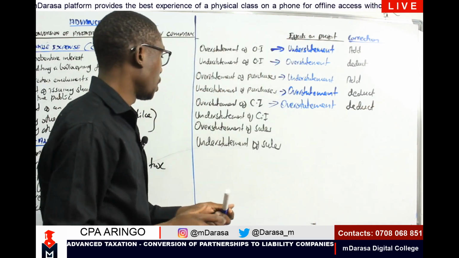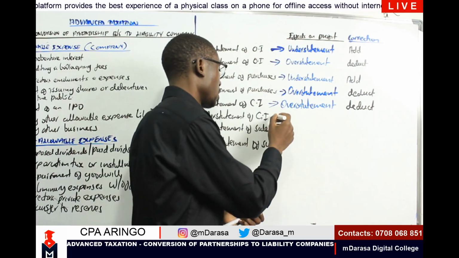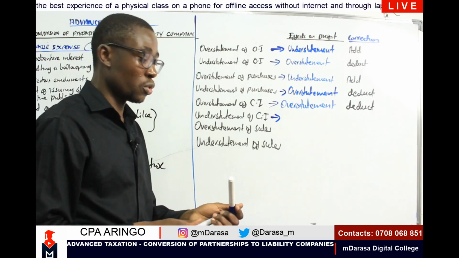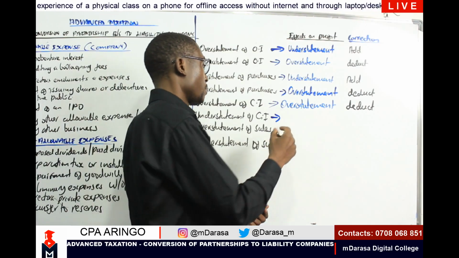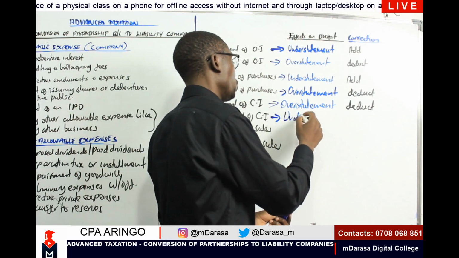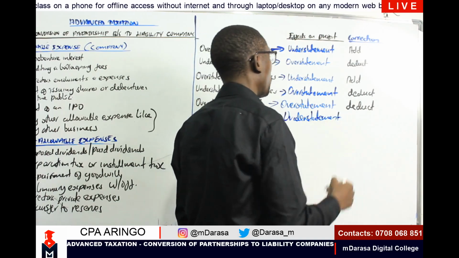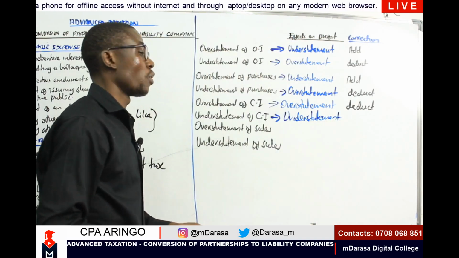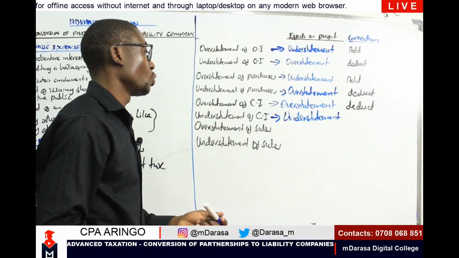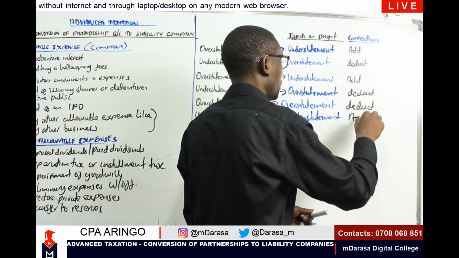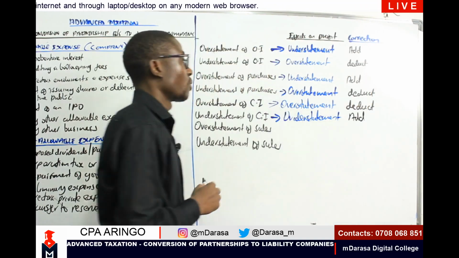Okay. Now, what about understatement of closing inventory, my good students? If we understate our closing inventory, that will lead to understatement of what? It will lead to understatement of our profit. And to correct that, we will be required to add back that understated value. We add back.